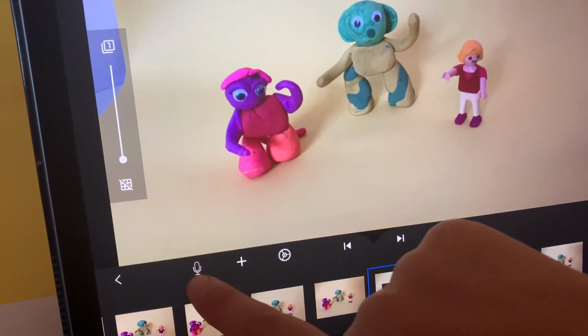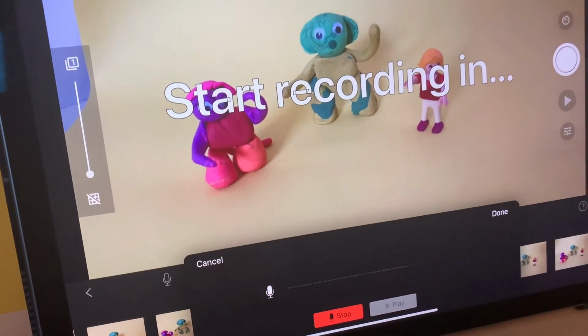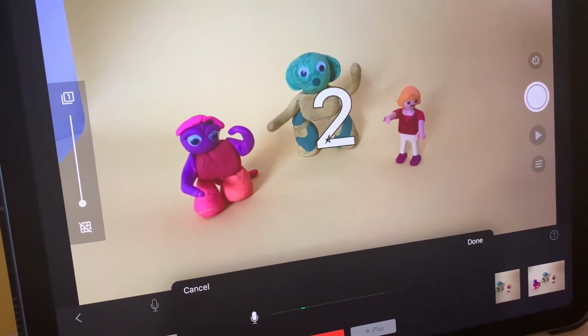To add a voiceover, again, select the starting frame, press the microphone and record.